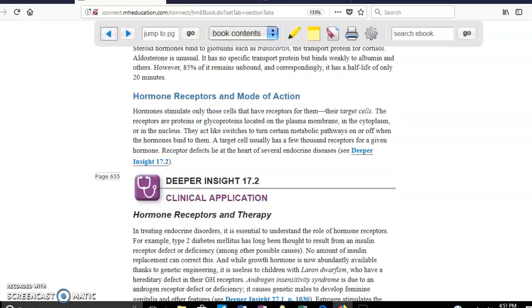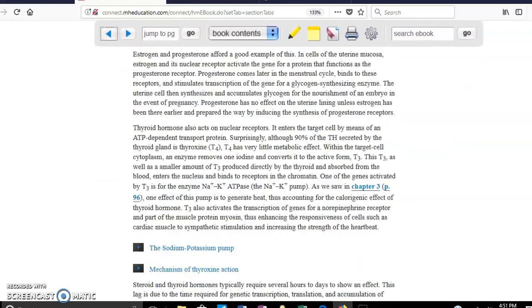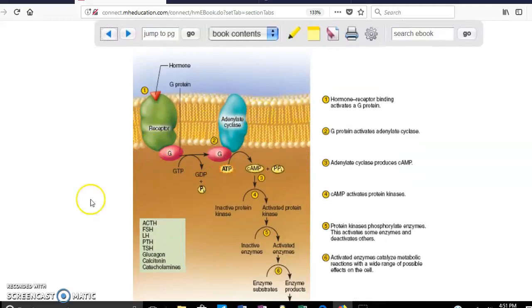Hormone receptors and the mode of action. So let's take a look at that. We have in here the cell membrane. In this case, those hormones that come from cholesterol are just going to cross the membrane and go inside your cell. Once they get inside the cell, they're going to reach the nucleus and they work at the level of the DNA. In the case of the hormones that are going to be proteins, they cannot cross the cell membrane because most of it is fat. So what they're going to do is work at the level of a receptor that they have in the cell membrane.